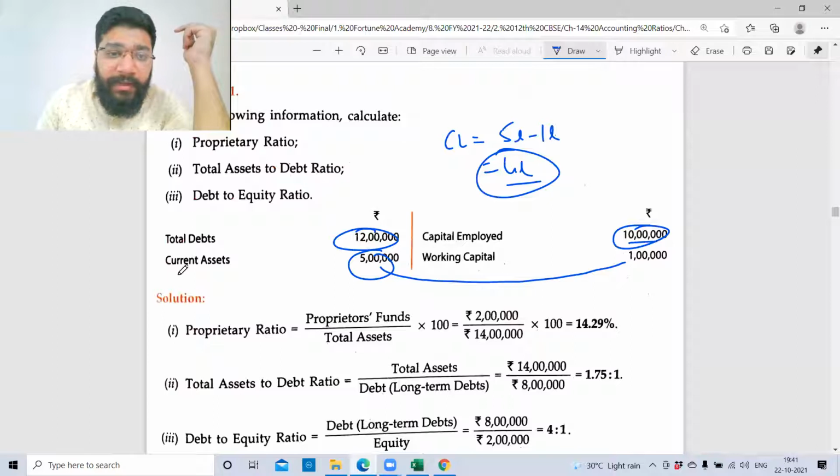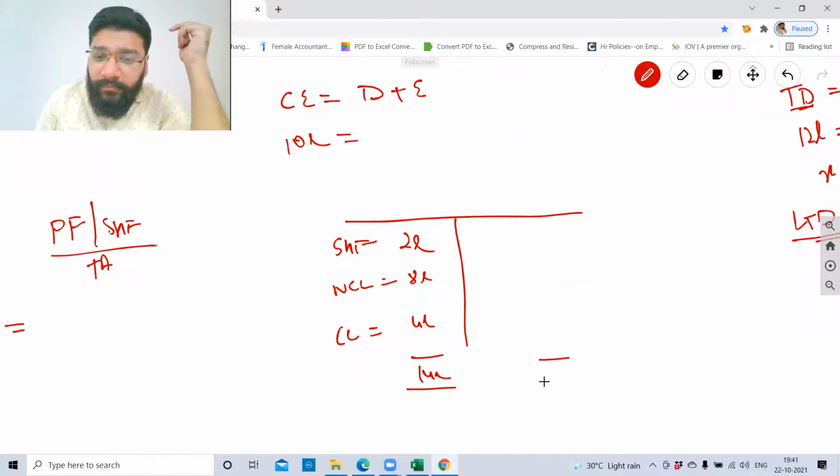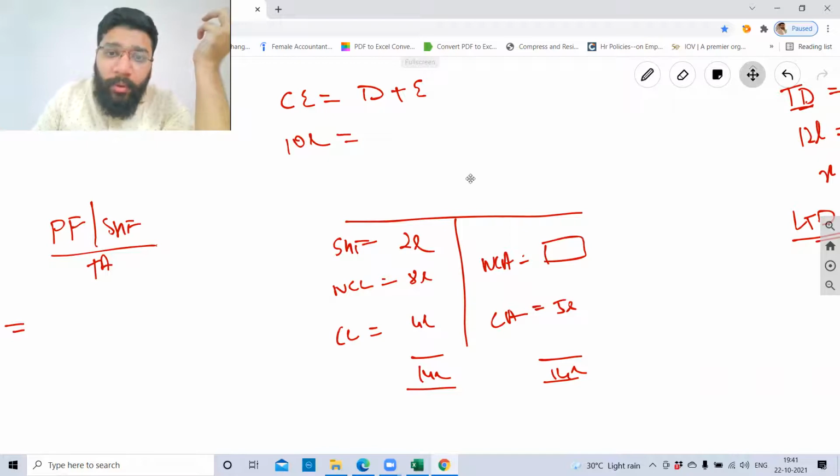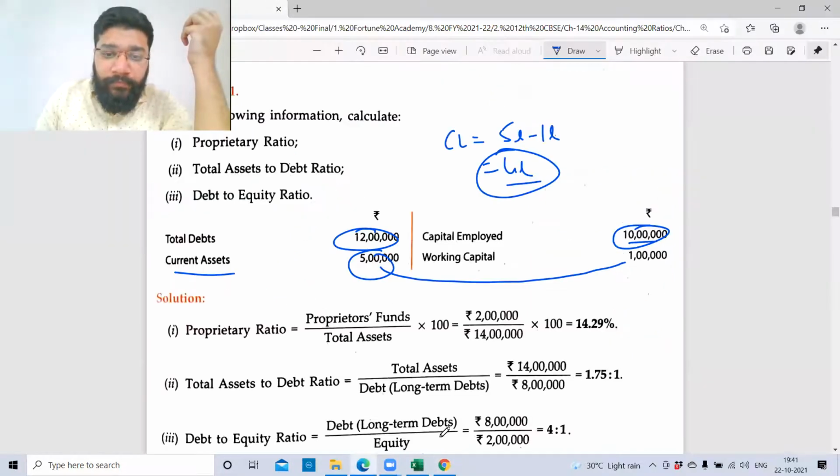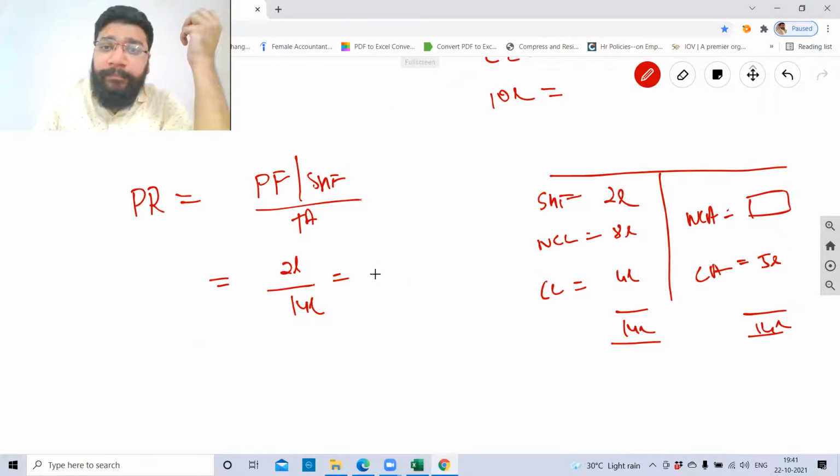And then we have current asset 5 lakh. Current asset is 5 lakh. So what will be the non-current asset? Remaining. Okay, what I want is shareholders' funds, which is 2 lakh, divided by total asset, which is 14 lakh. How much is it? 2 by 14.